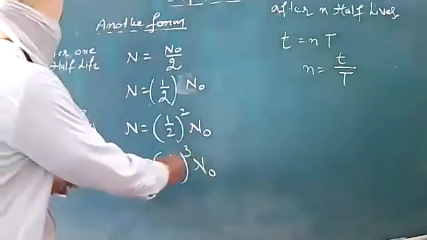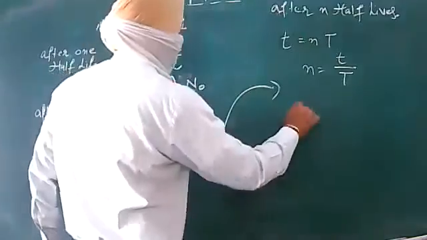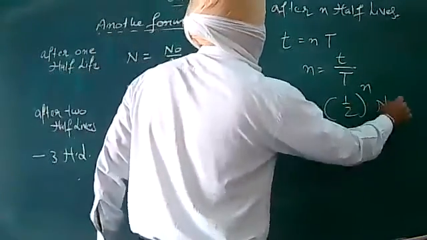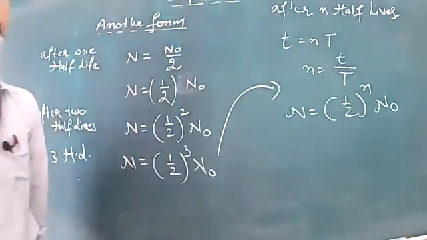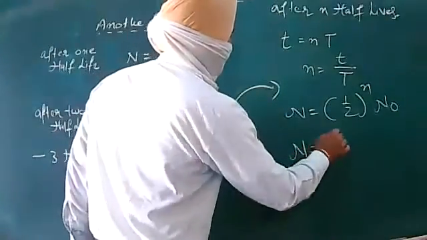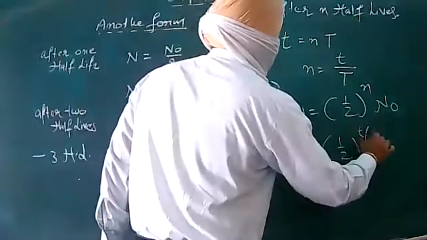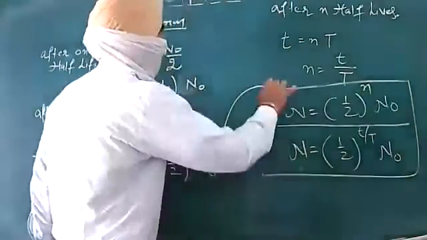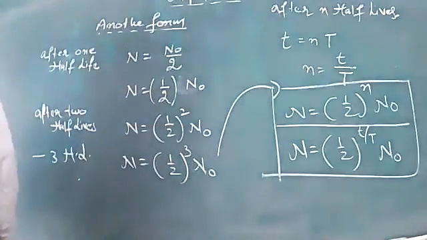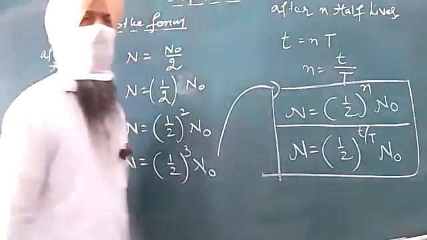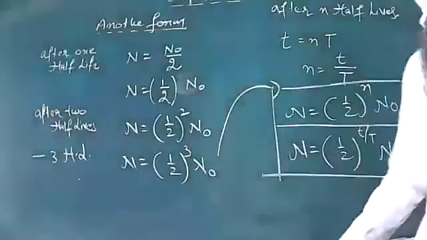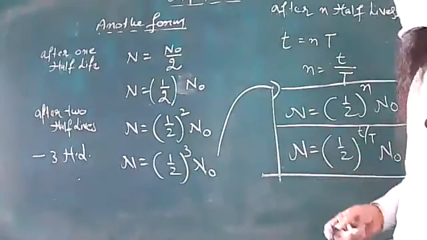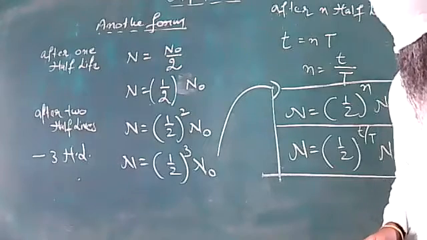And now from this expression, I can say that N is equal to (1/2) power small n into N naught. Or we also can have N to be equal to (1/2) power small t by capital T into N naught. So beta, this is the equation which is going to help you a lot while having the numerical problems solved. So this is just another way, nothing different, and in this manner we can have this calculation done. Clear to all, beta?